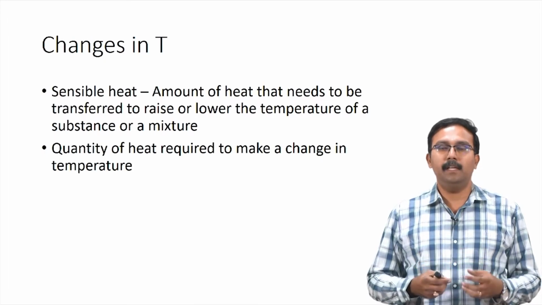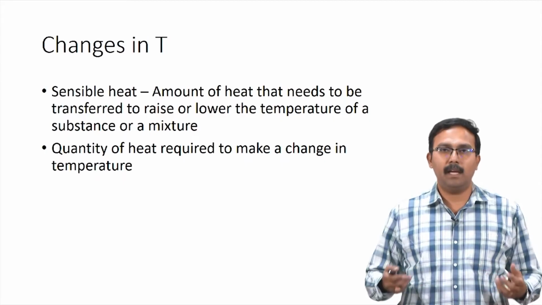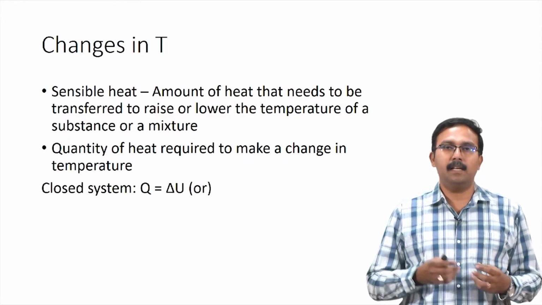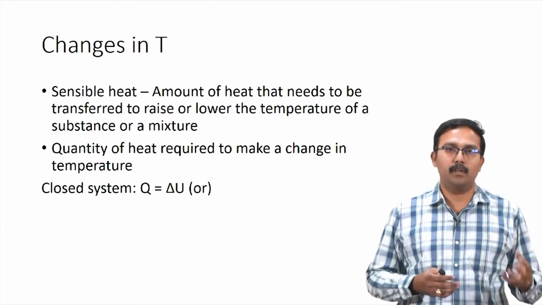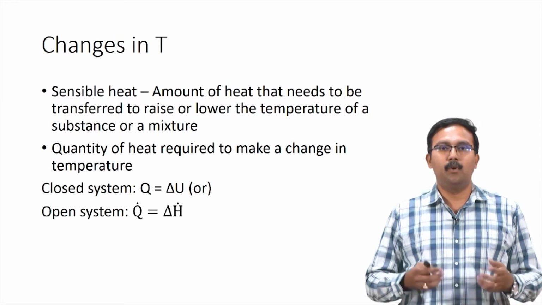The quantity of heat which is required to make a change in temperature might have to be calculated when we perform energy balances, and this is given as Q equals delta U for closed systems and Q dot equals delta H dot for open systems.